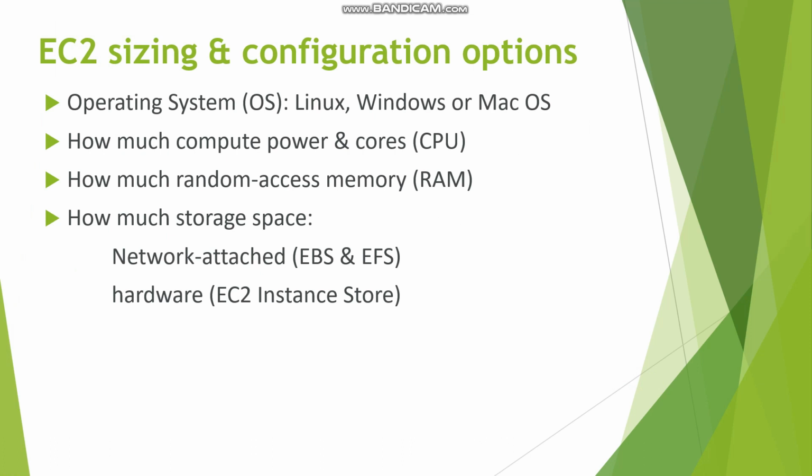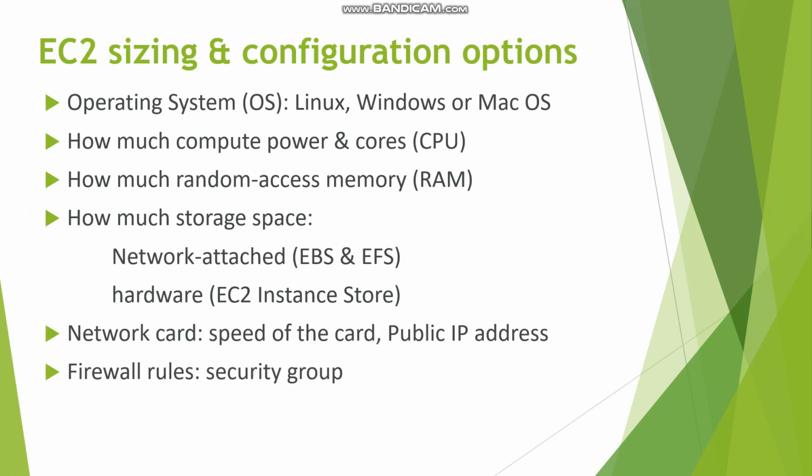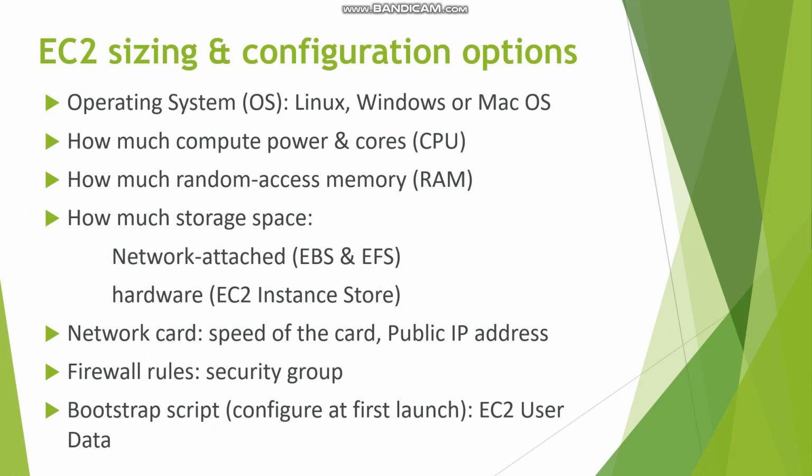But we also have network attached storage, which is EBS and EFS. If you have files inside EBS or EFS, even if you delete the EC2 instance, we can retain the files inside the EBS and EFS. And then the network card, and then firewall rules like security groups we can create, for what things can be sent from the EC2 instance and what things can reach the EC2 instance. We can decide that using the security group.